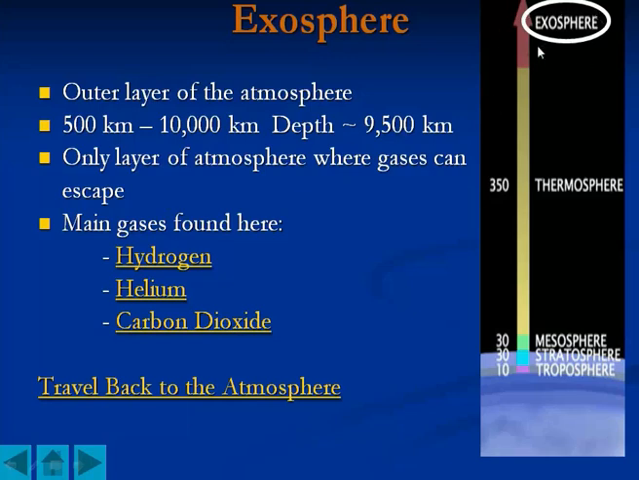Now here there is a very low density of gases in this zone, so gases get released and escape through the exosphere into space. The main gases found here are hydrogen, helium and carbon dioxide. These three gases you will find in this area, which are constantly escaping into space.